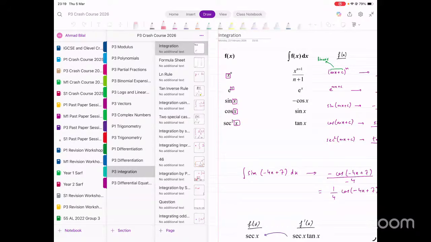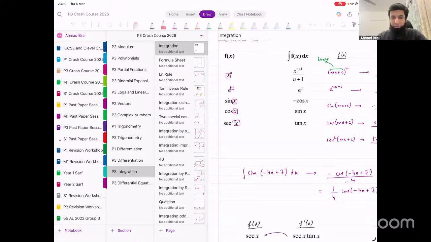Okay, everyone, let's begin then. Let's begin. Integration is what we are going to be doing today. We're done with all the concepts. I'll quickly go over everything that we've done until now. And this class is going to be long. It depends on how long you want it to be. I'll be here for as long as you guys have questions.